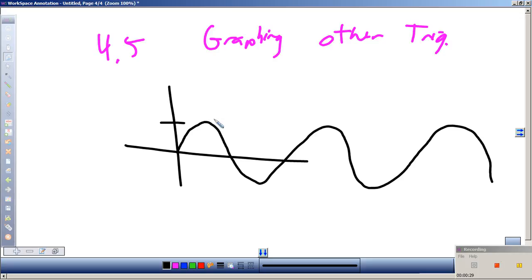Is that the same for tangents? So, I want you to find an angle, using your calculator, that will give you a high tangent. See if you can find one that's over 100. So find some angles that when you take the tangent of it, you get a number bigger than 100.